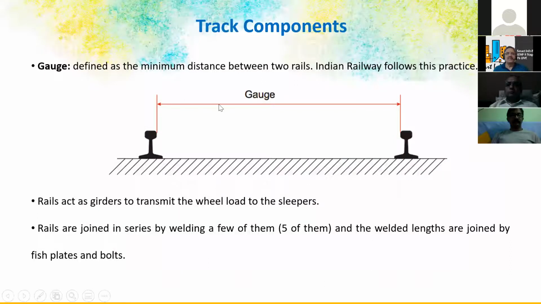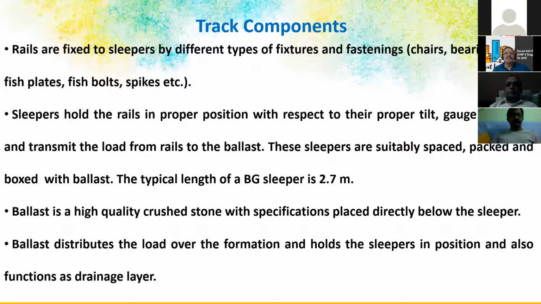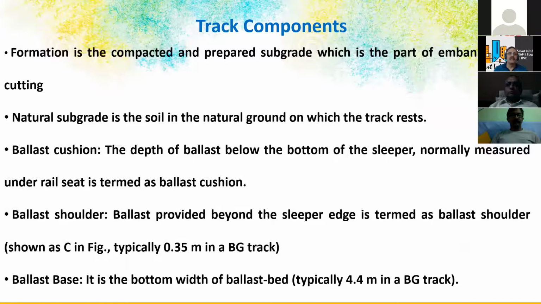This is the gauge, whatever number we were talking about, the broad gauge. The gauge always refers to the inner dimension of the rails. Rails are fixed to sleepers, and the sleepers hold the rail in proper position with respect to their proper tilt. The sleeper is boxed with ballast. The typical length of a broad gauge sleeper is 2.7 meters, as I have shown. The track components are the natural subgrade, the subgrade ballast cushion, the ballast shoulder I have shown, and the ballast base. So these are the components of the track.